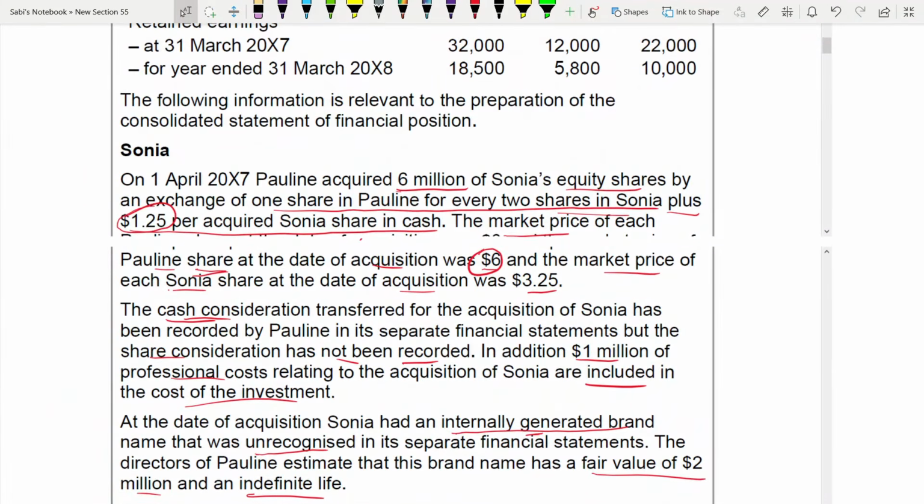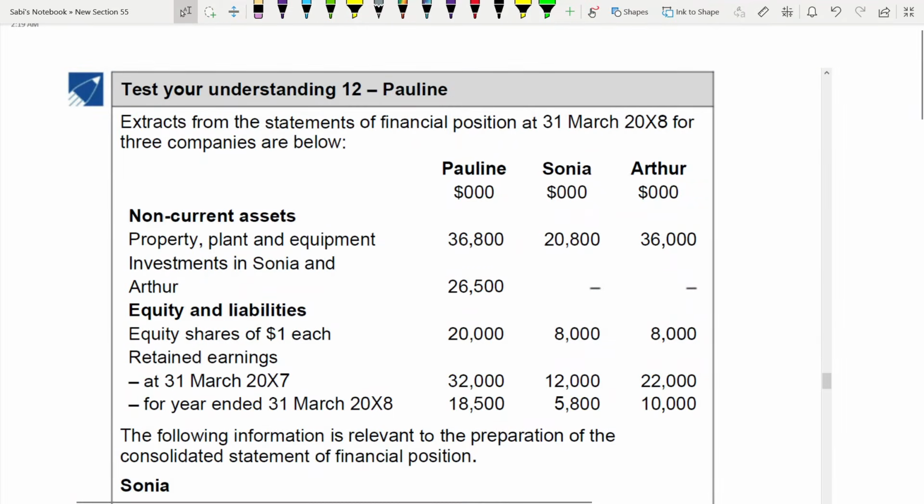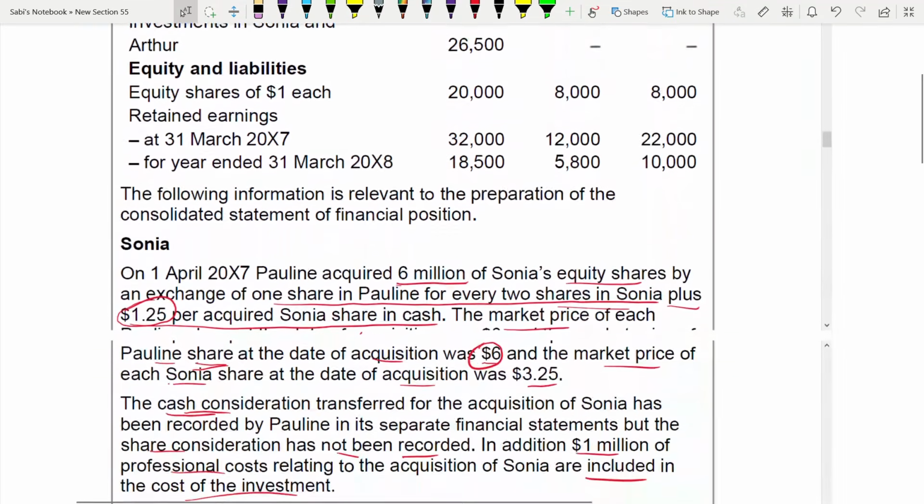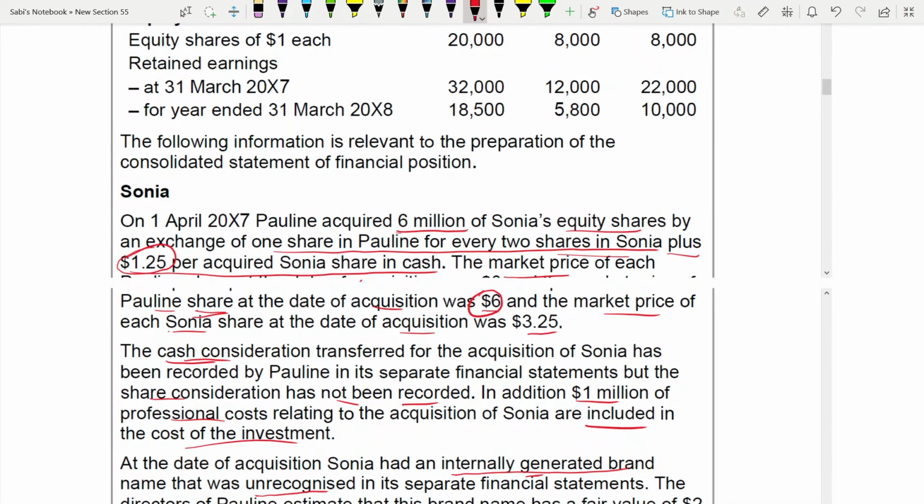Into 6. 6 million shares into 1.25. You have to take the number of acquired shares and multiply it with 1.25. This is for the cash. Okay, cash price.